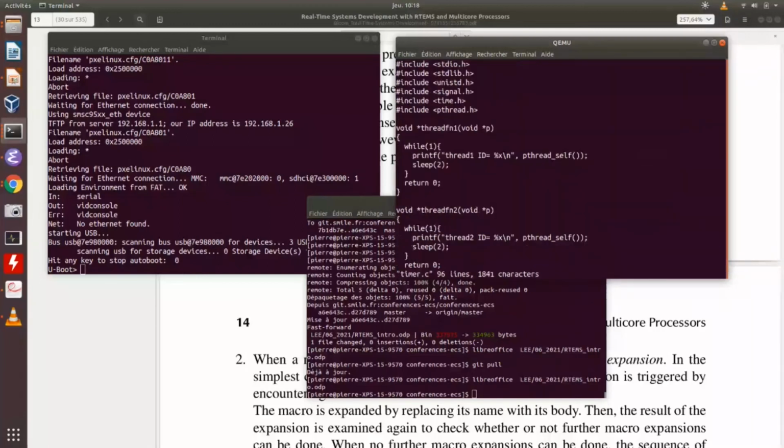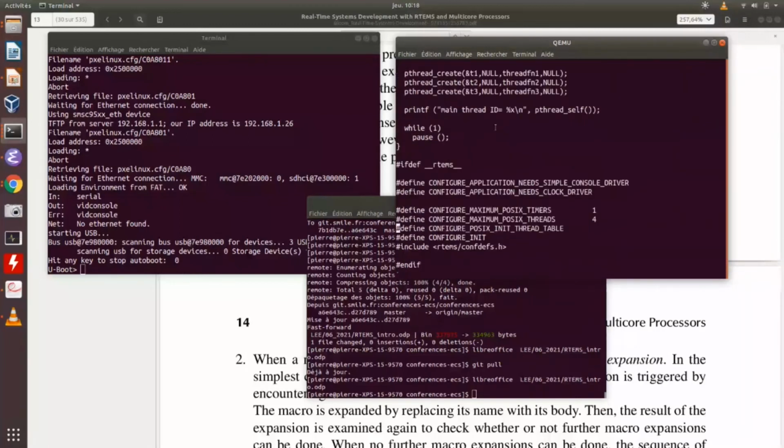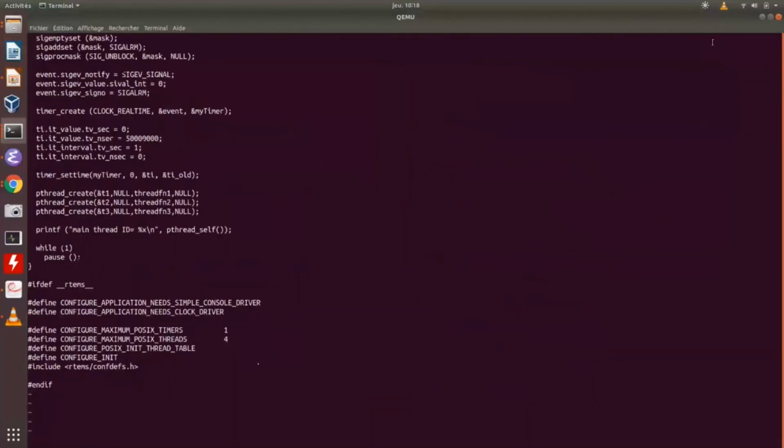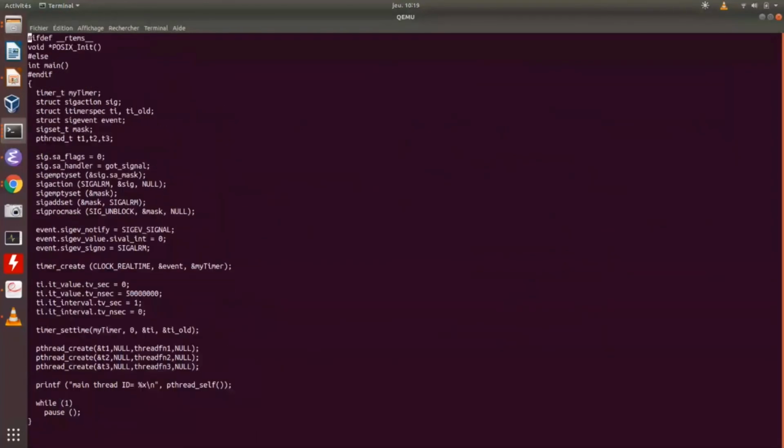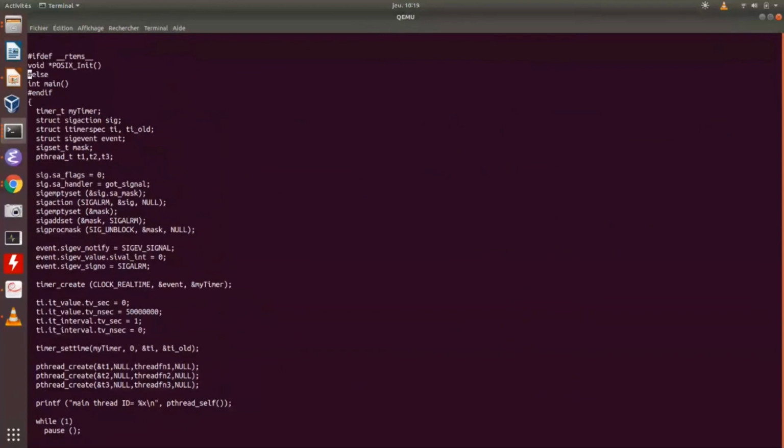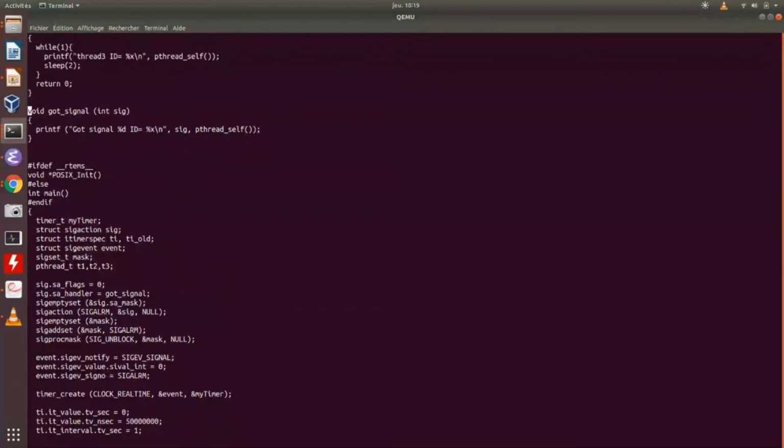I will show you the code. It's a POSIX timer, and there are three threads created additionally. But I want to debug, for example, this function, to stop each time the timer fires.